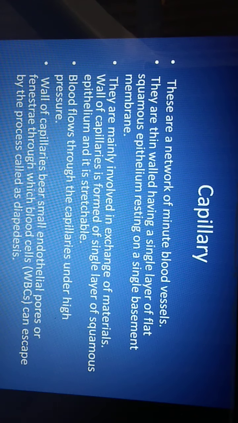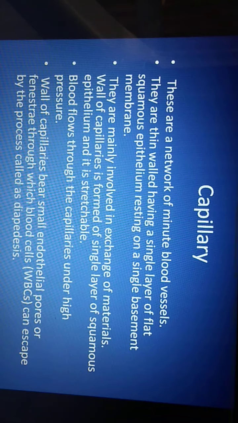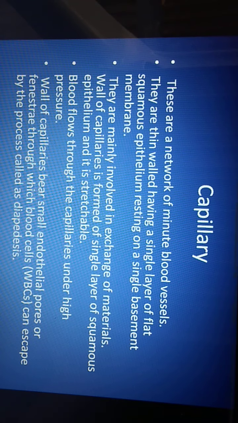The capillaries are mainly involved in the exchange of material with the body tissue or body cells. From the capillary, blood containing different metabolites is exchanged with the body cells or body tissue.